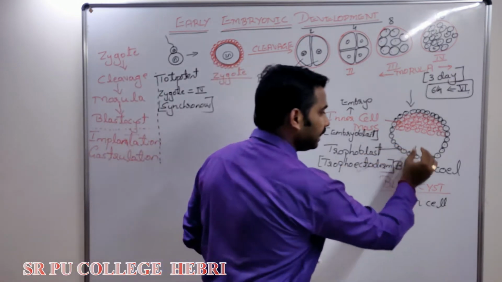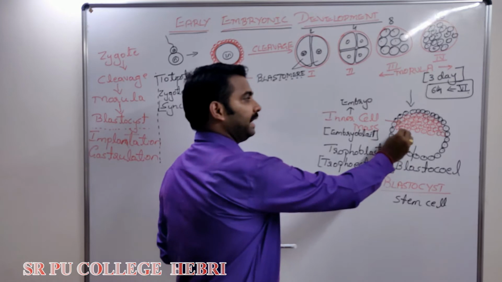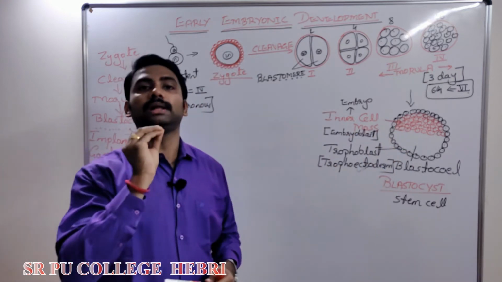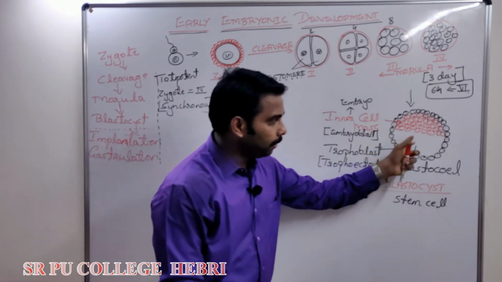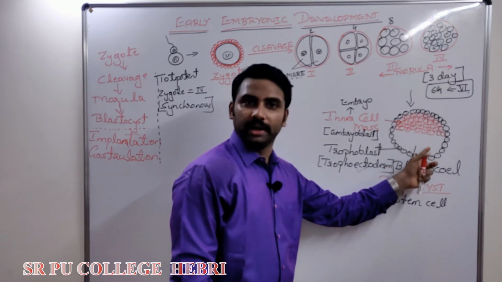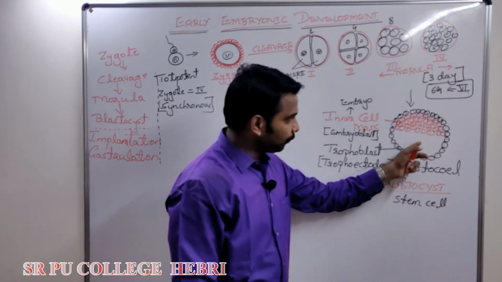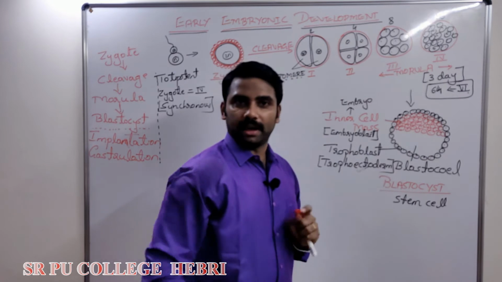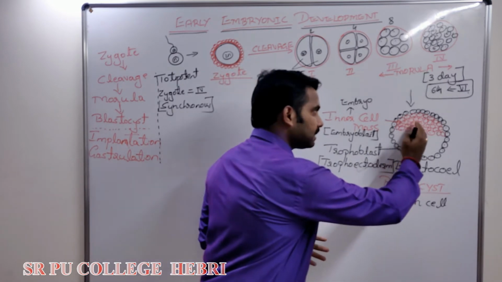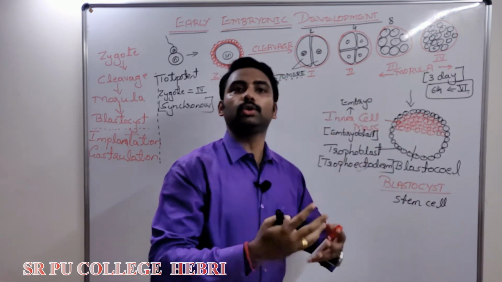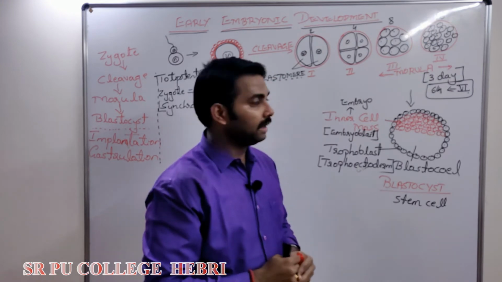And the cavity is called blastocele. It is filled with a nutritive fluid. The fluid is present inside; it is not empty. This fluid nourishes the inner cell mass. Why? Because the inner cell mass only later grows into what? Embryo. That's why. Is that clear?